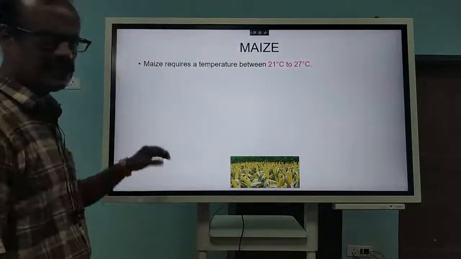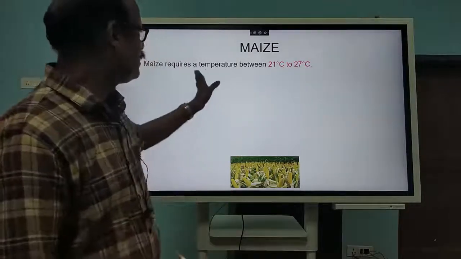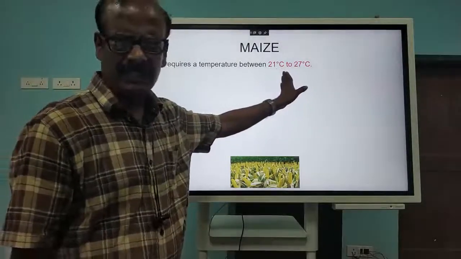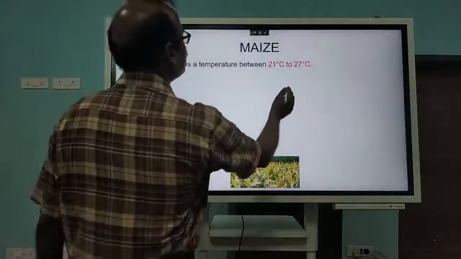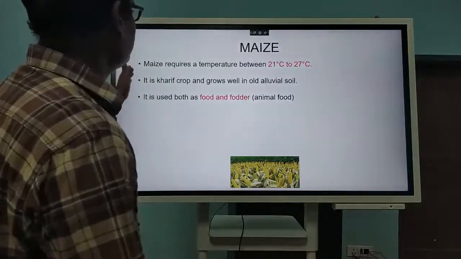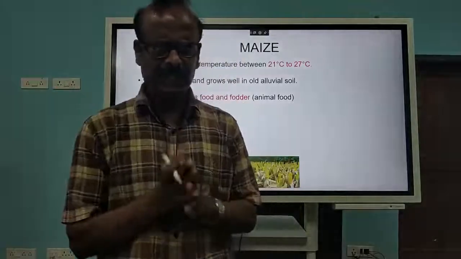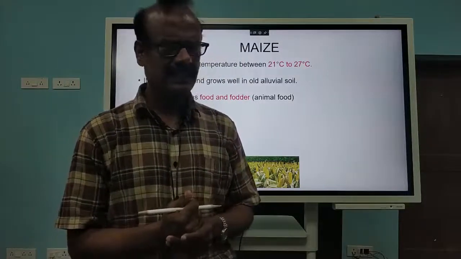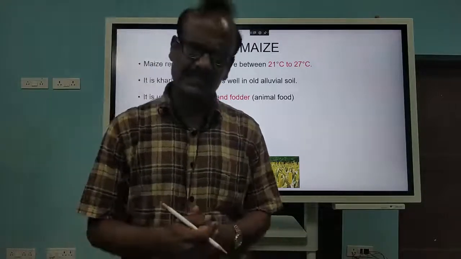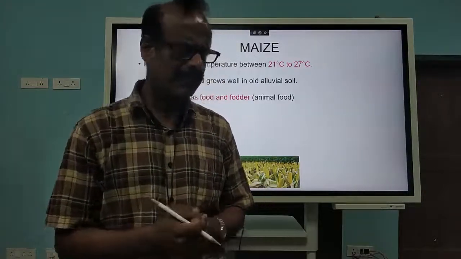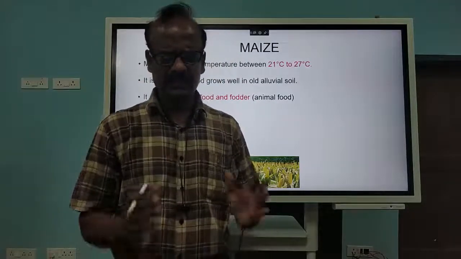Next, let us come to the next food grain, that is maize. It requires a little higher temperature, 21 to 27 degrees centigrade, no doubt in that. It grows in alluvial soil. Now maize has a speciality: it can be used both as a food crop as well as fodder. Fodder means animal food.